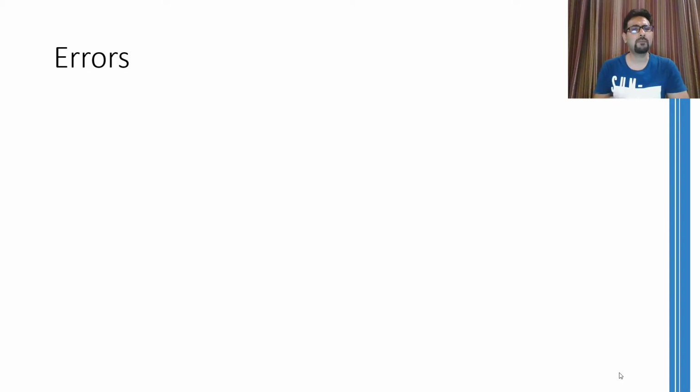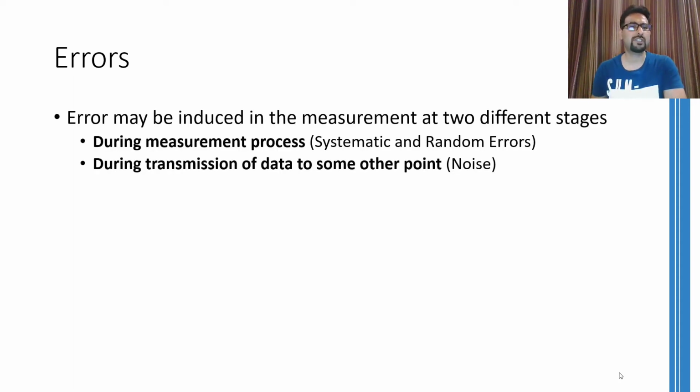So as far as a measurement system and its output is concerned, any undesired output is called an error. Now the undesired thing has different forms, and this is what we are going to discuss. First, in any measurement system, an error can be induced at two different stages.